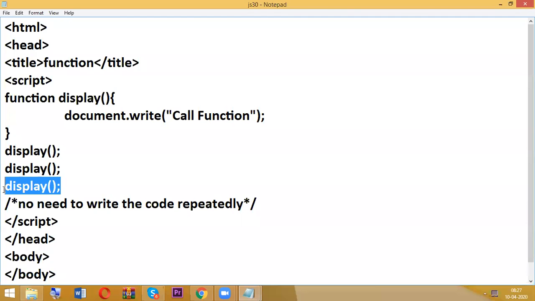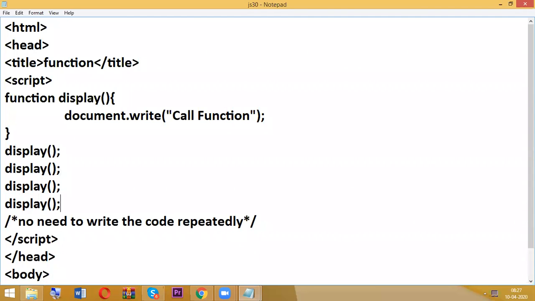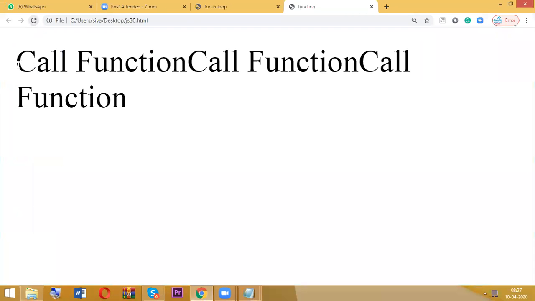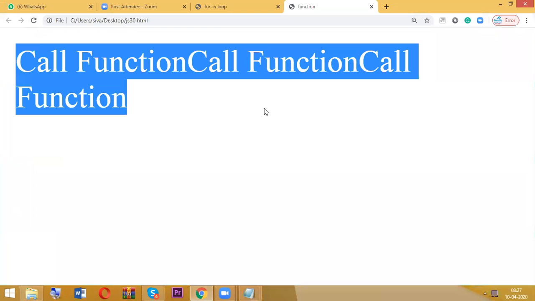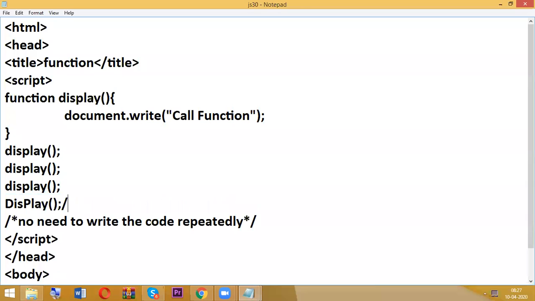Next, one more time I am calling, but this time I am going to use uppercase, lowercase, whatever. Go and check the output. Whenever I check the output, it is still only 3 times. So based on this, what is the conclusion? Initially we discussed JavaScript is case sensitive.